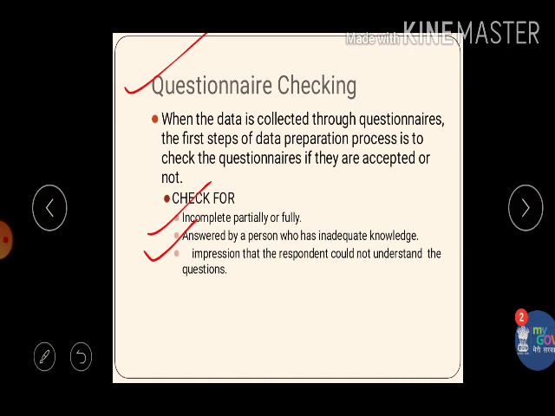answered by a person who has inadequate knowledge, or the questionnaire gives the impression that the respondents could not understand the question. So in all these three cases, of course, we have to reject that particular questionnaire or go for a re-interview of the respondents, or we reject these questionnaires and go for the analysis with the remaining questionnaires.